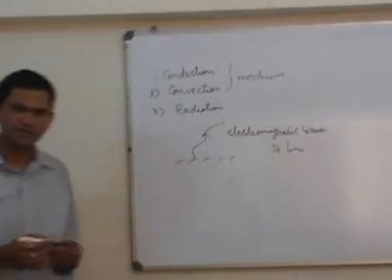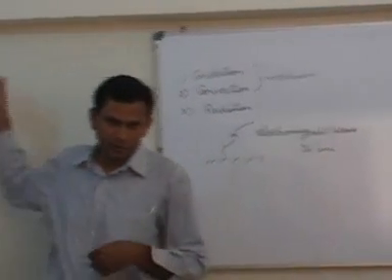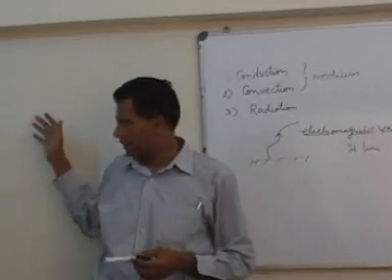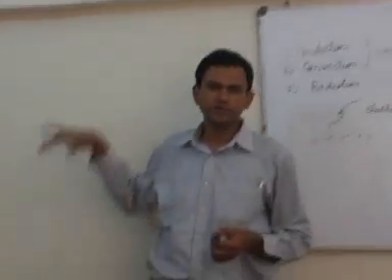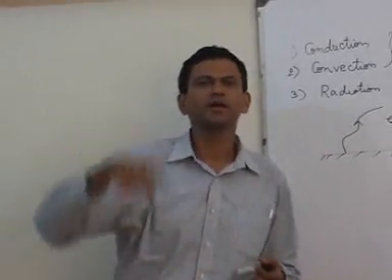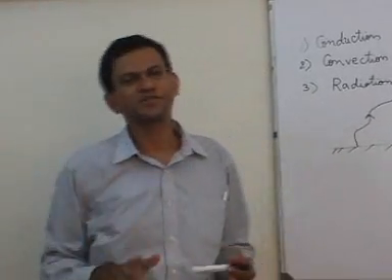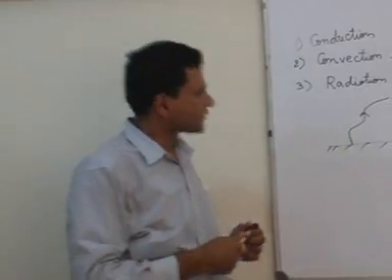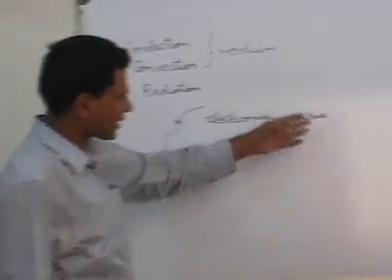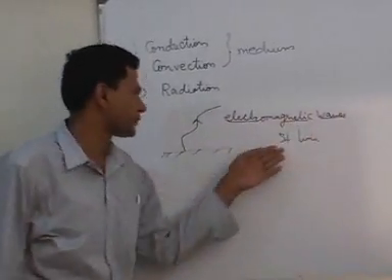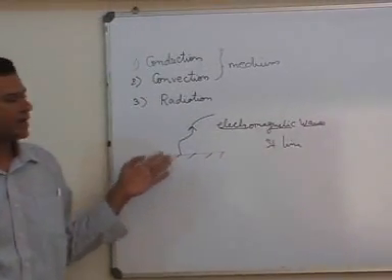It means, suppose we consider this wall as our surface, and it is emitting electromagnetic waves, then the waves will travel only in a straight line. It can be an inclined straight line, not necessarily a horizontal straight line. So radiation is nothing but electromagnetic waves, and the waves have the property of traveling in a straight line.